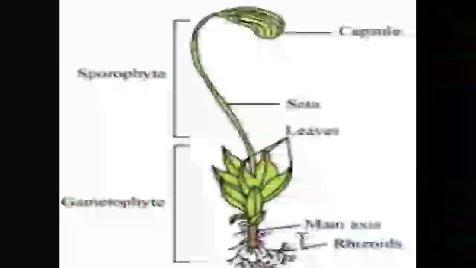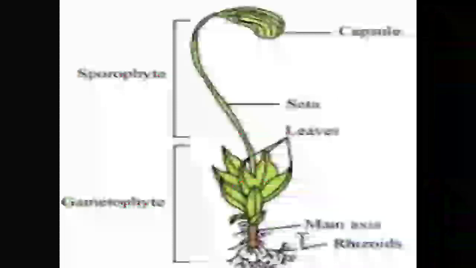This is the picture of a common moss, Funaria. You can find the two phases: the gametophytic phase, where the gamete is formed, and the sporophytic phase, where the spore is formed. You can see the rhizoids, the main axis, and the leaf-like structures. The foot is the part in the rhizoids.